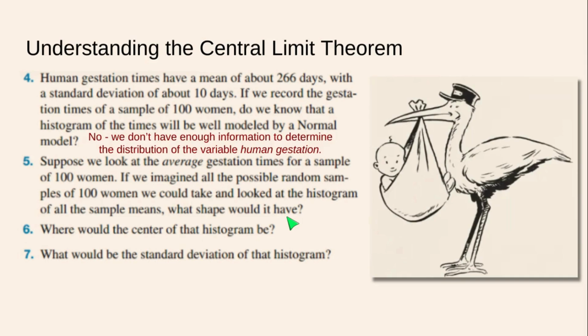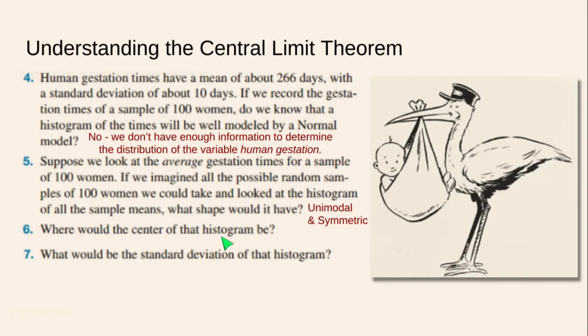So now we're talking about a sampling distribution of sample means. How is the sample mean distributed? Well, that is going to be unimodal and symmetric. The central limit theorem says so, especially because we are sampling 100 women. That's way bigger than 30, and there is no evidence that we have that the distribution for gestation is significantly skewed. So we'll assume unimodal and symmetric unless we have a good reason not to think so.